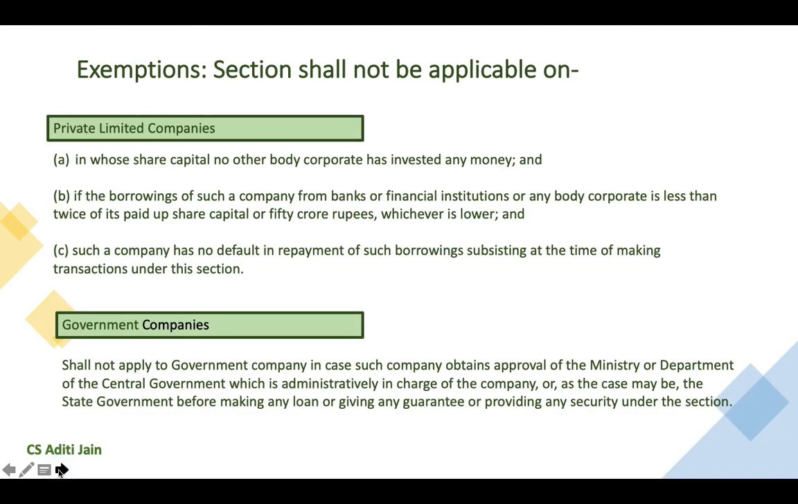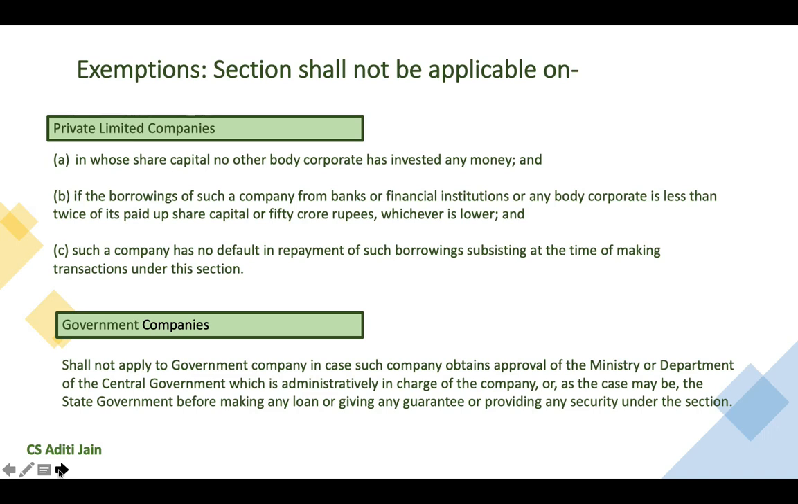Now, private limited companies and government companies have been exempted from the provisions of this section, provided they fulfill certain conditions which we will be discussing now. For private limited companies, there are 3 conditions, and all the 3 conditions should be fulfilled. The first condition is no body corporate should have invested any money in the share capital of such private limited company, which means the private limited company should not have any body corporate as its member.